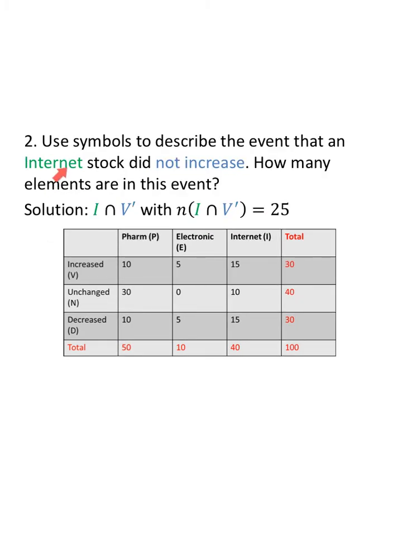An internet stock did not increase. So this time we want yes internet, but not increase. We want them to be both internet and not increase. So internet intersected with V complement, so not increased. We're looking at all the internet stocks, but not these ones. We're looking at 10 plus 15, so the number in the intersection of I and V complement is 25.